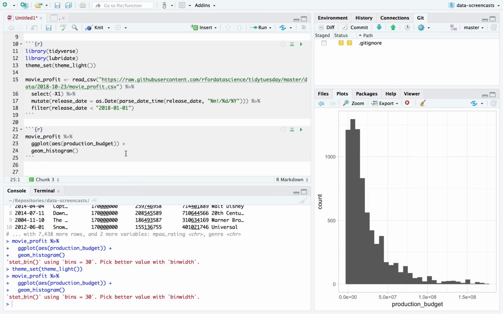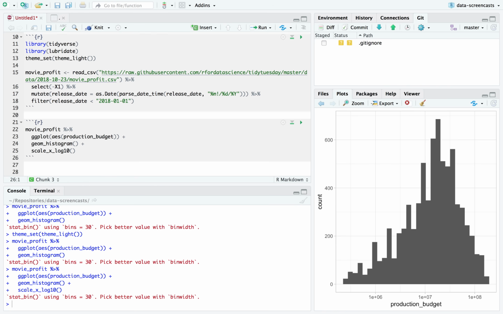Almost any time you see money, you're going to want to put it on the x-axis on a log scale. We see sort of a log normal distribution here. Now it's not perfectly log normal.